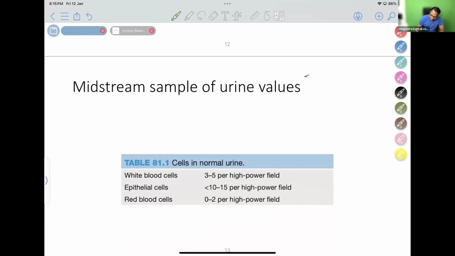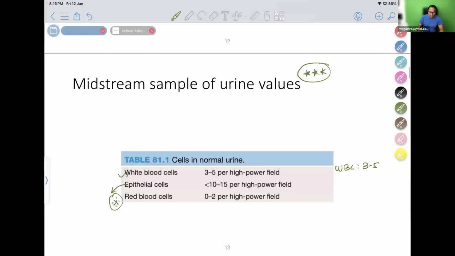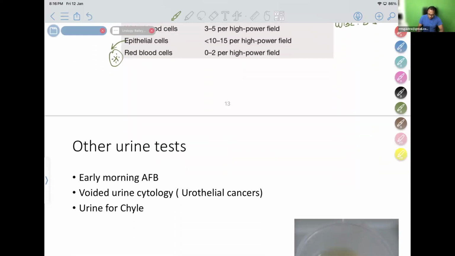Very important for the final year exam is midstream urine. In a midstream urine, when will you say it is normal, or when will you say it is abnormal? WBC, please remember, should be 3 to 5 per high power field. Epithelial cells from the kidney or transitional cells should be less than 10 to 15. Very, very dangerous is red blood cells. Microscopically, if you get more than 2 RBC, it is dangerous. So these are all very basic points. RBC less than 2, WBC 3 to 5, epithelial cells 10 to 15 is considered normal.